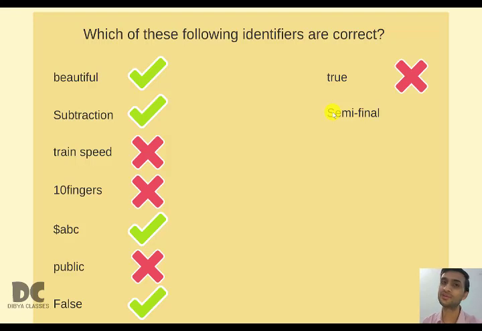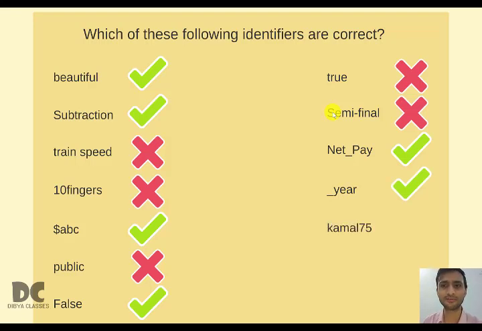Semi-final, we cannot use hyphen. We can use underscore, but we cannot use hyphen. Here in semi-final, that is a hyphen, not an underscore. So we cannot use that. This is wrong. Next is net_pay. This is fine. We are using capital alphabets, small alphabets and underscore. It is completely fine. Next, underscore here. We can start with underscore. So this is fine.